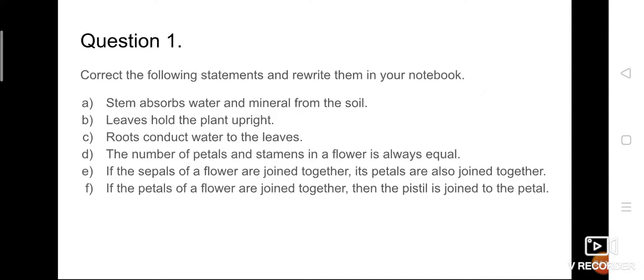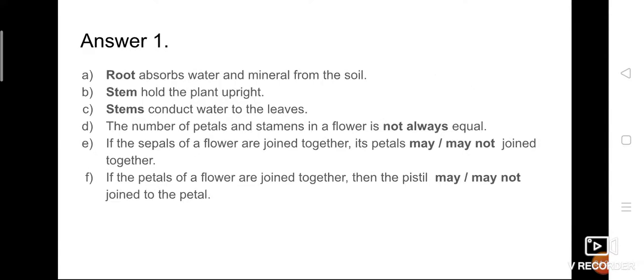In the given statements, there is a mistake in all of them. You have to read and correct it. The answer for the first question is given here. I repeat: root absorbs water and mineral from the soil. Stem holds the plant upright. Stem conducts water to the leaves. The number of petals and stamens in a flower is not always equal. If the sepals of a flower are joined together, its petals may or may not join together. If the petals of a flower are joined together, then the pistil, otherwise called the carpel, may or may not join to the petal.